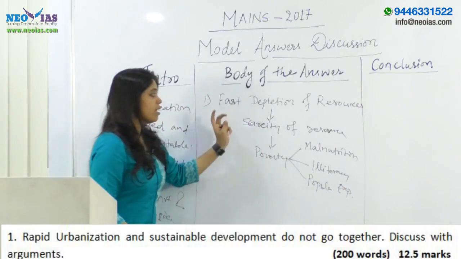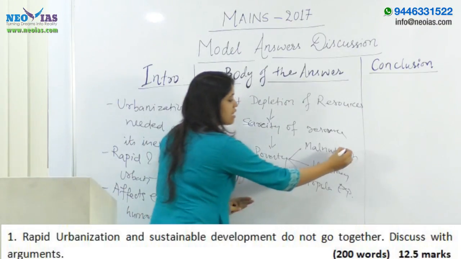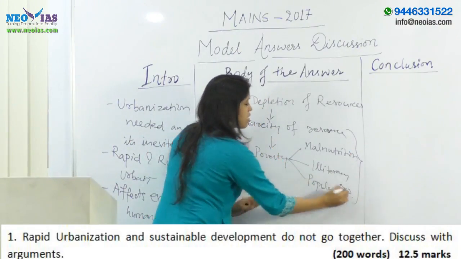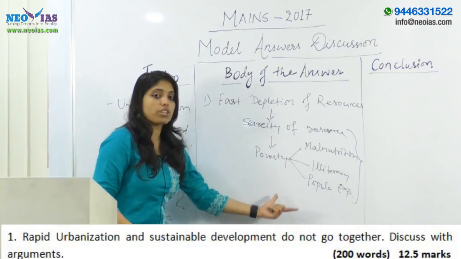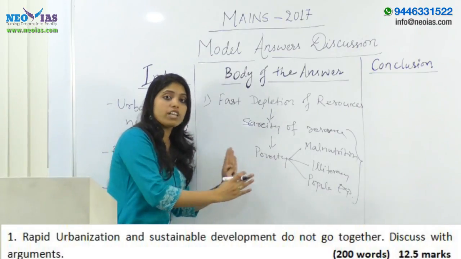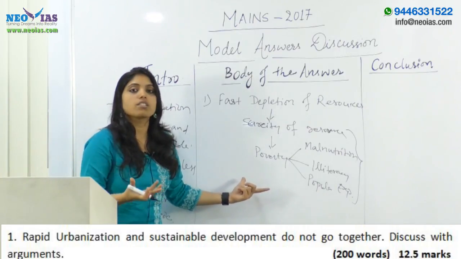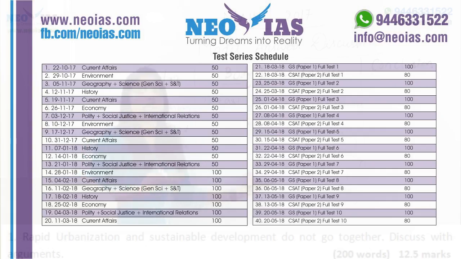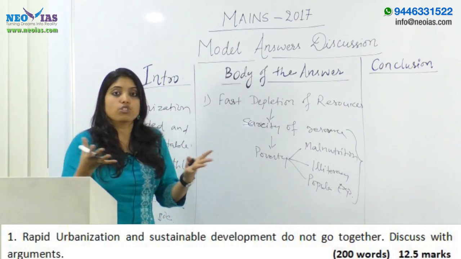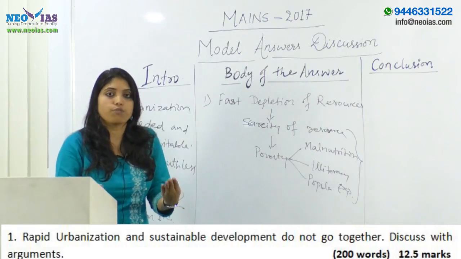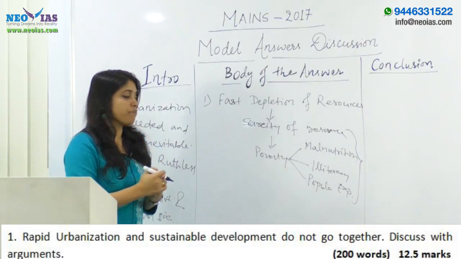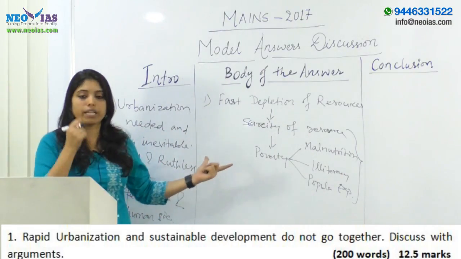So here you can say, if these things happen, this scarcity of resources, poverty, malnutrition, illiteracy, which are all linked to each other, obviously they will pose a threat to sustainable development, that we are not able to save the resources for our future generation, and we are leaving a poor society for them. So this one point you can make here.